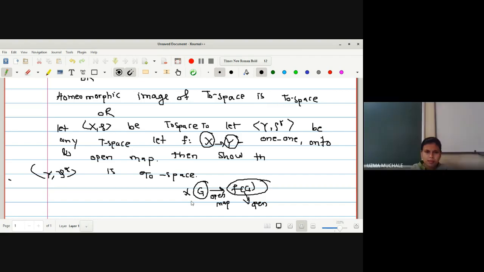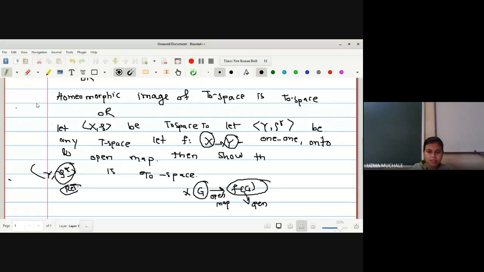Yes, ma'am. The first one in the domain is T0, and we only have to prove that the image, sorry, the codomain with topology tau star is a T0 space, right? Don't assume that this tau star is a relative topology. It is simply a different topology than X2. X2 is one topological space, Y2 star is a different topological space. So we don't consider this to be a relative topological space.